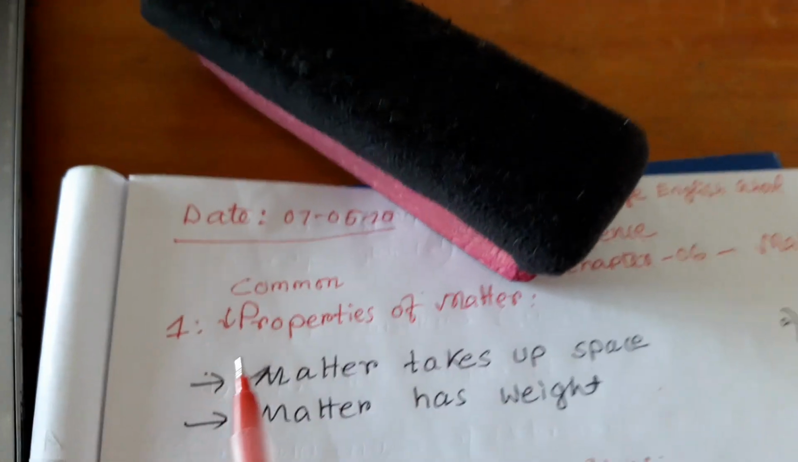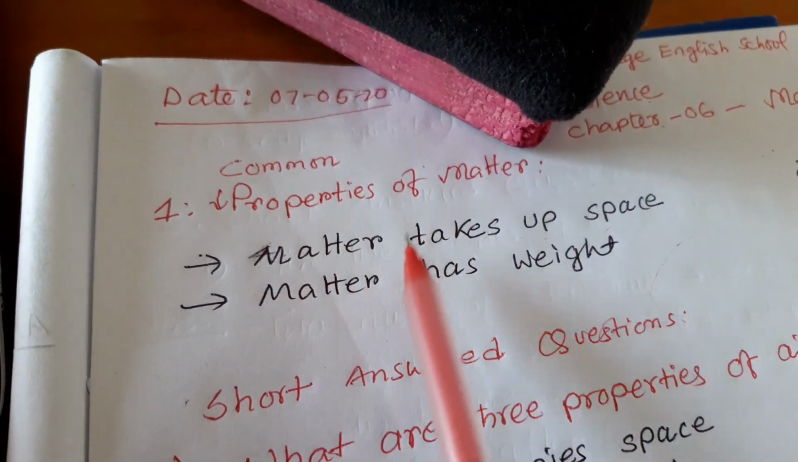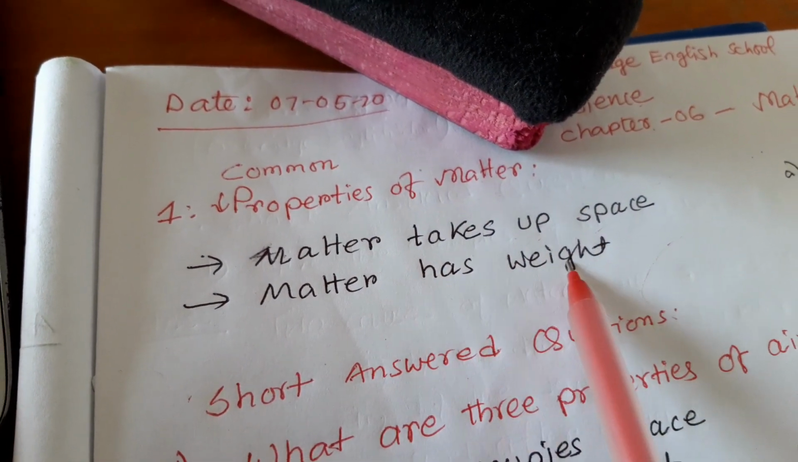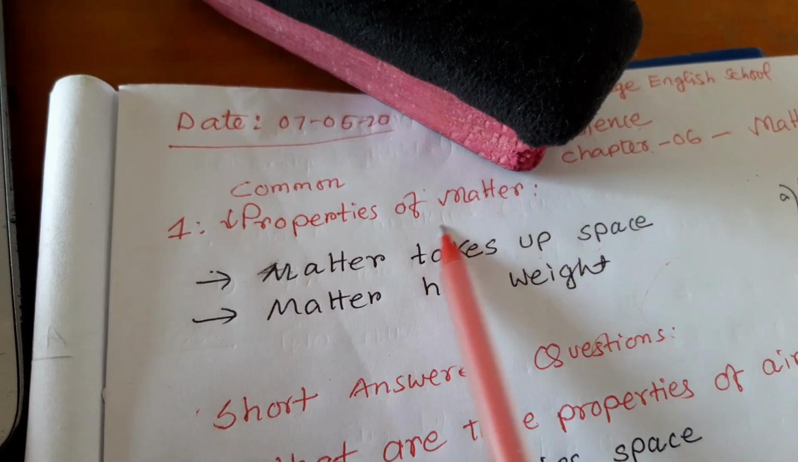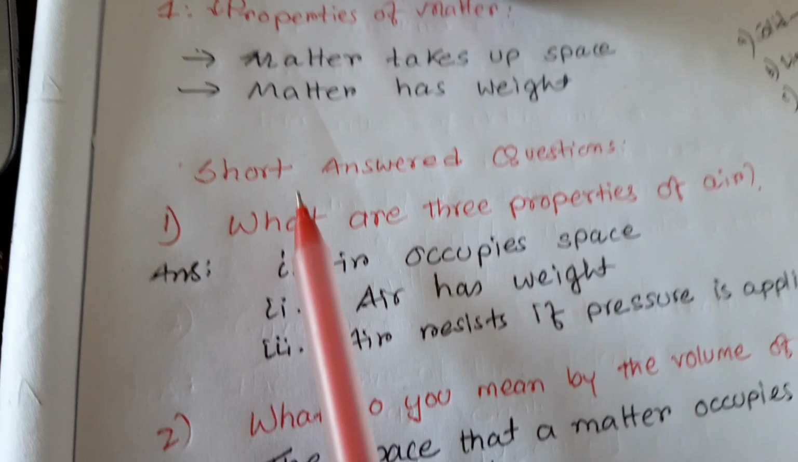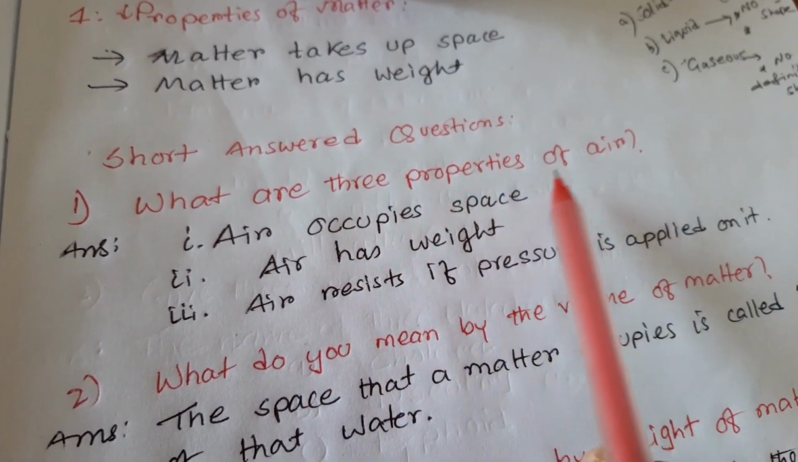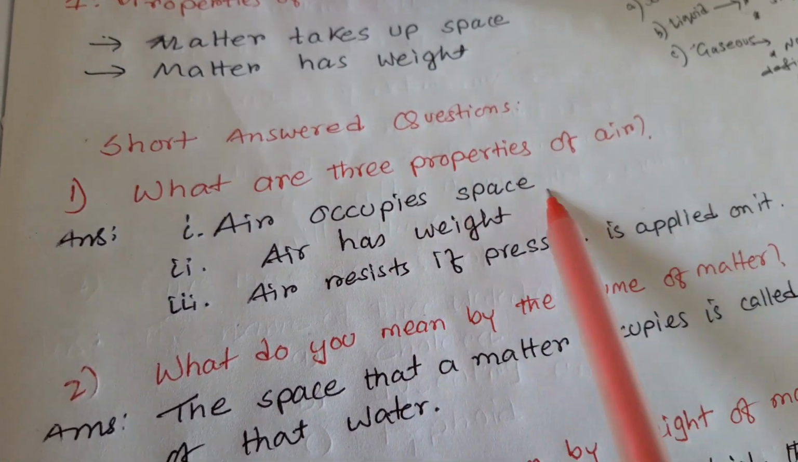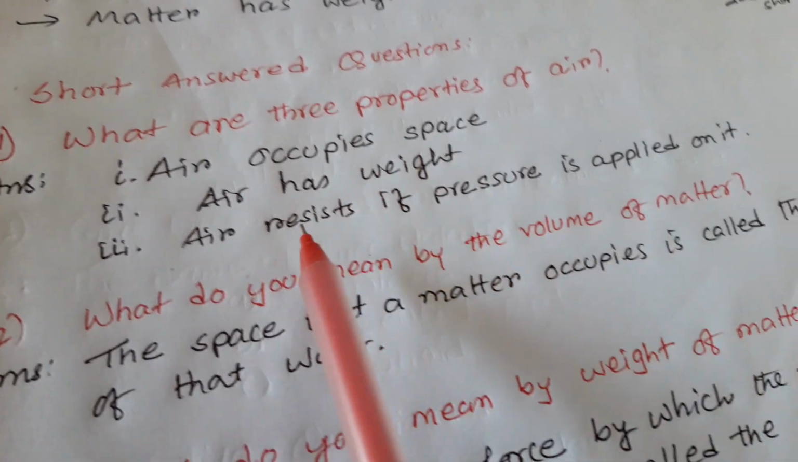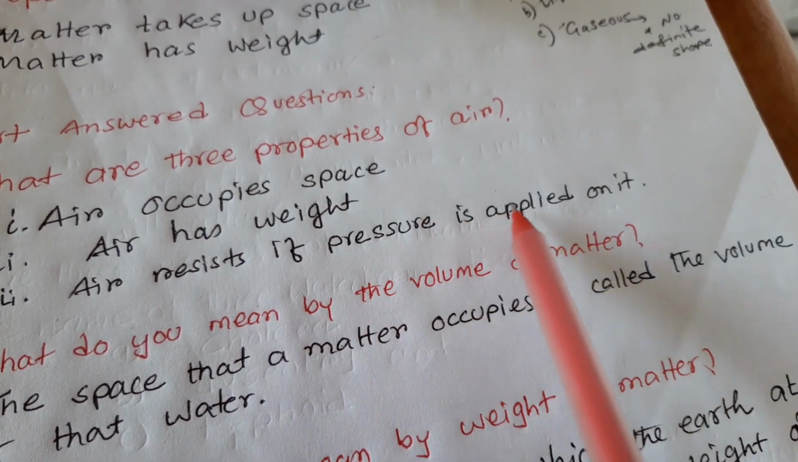Now, common properties of matter. Matter takes up space, matter has weight. These are two common properties of matter. This is the short question: what are three properties of air? Air occupies space, air has weight. Air resists if pressure is applied on it.